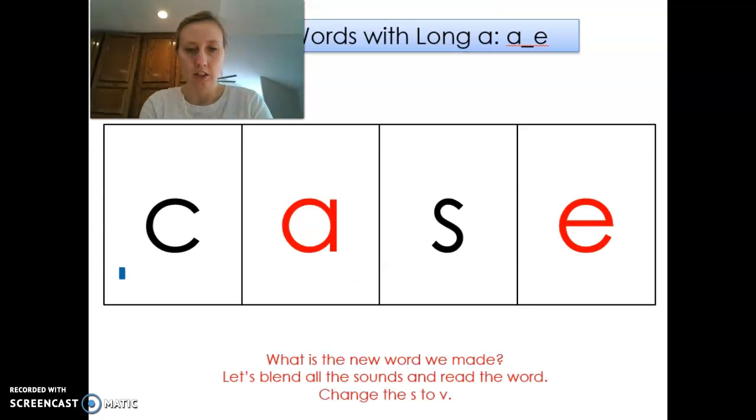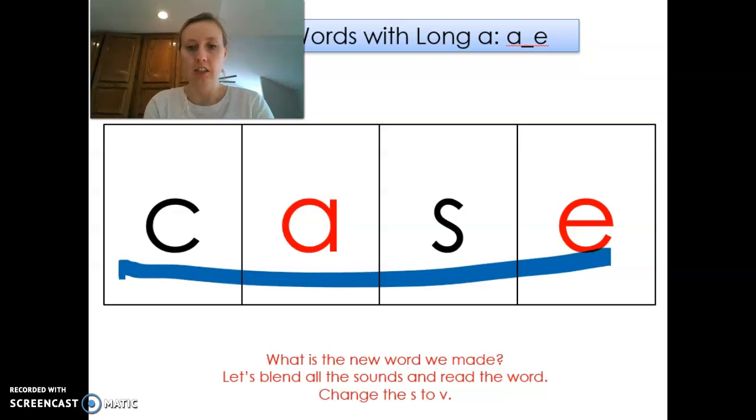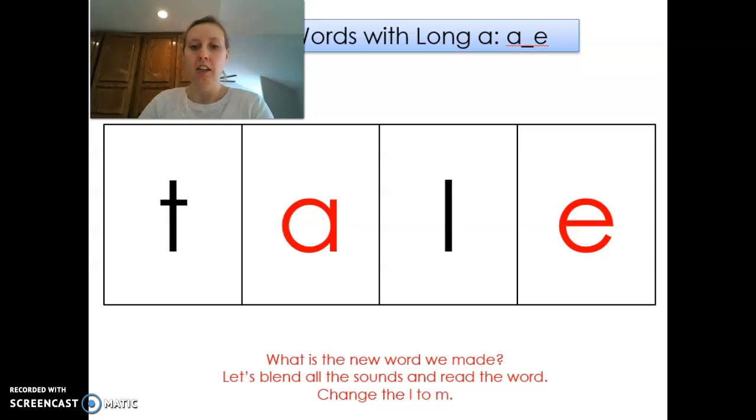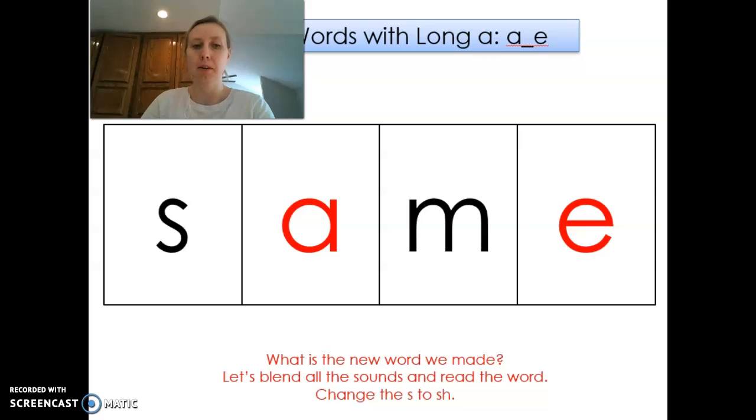Okay, let's read this. 3, 2, 1. Case. Change the S to V. Cave. Change the K to P. Pave. Change the V to L. Pale. Change the P to T. Tail. Change the L to M. Tame. Change the T to S. Same. Change the S to sh.